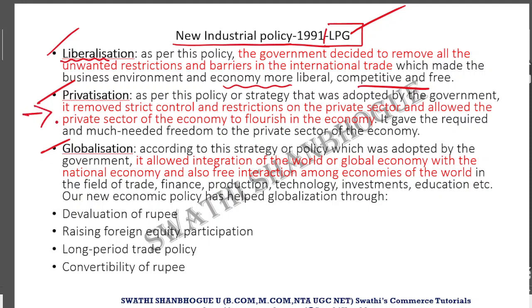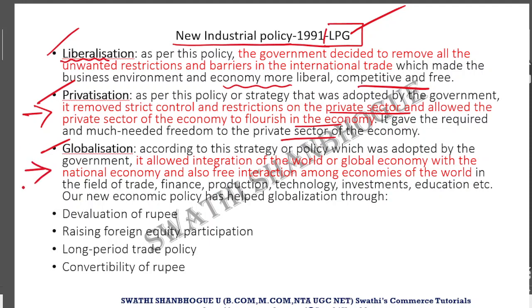Next came the phase of privatization, where the government removed strict control and restrictions especially on the private sectors. And what happened here is that private sectors flourished in the economy because they were given much more freedom, and now their competition with the public sector reduced to quite an extent, and like this they flourished in the economy.